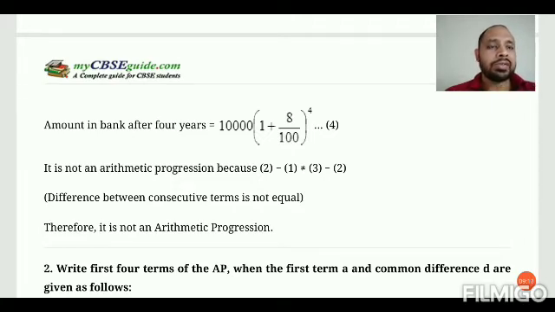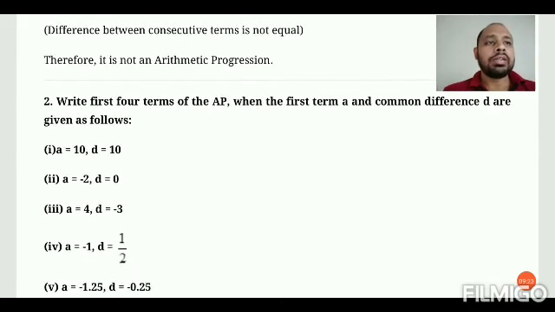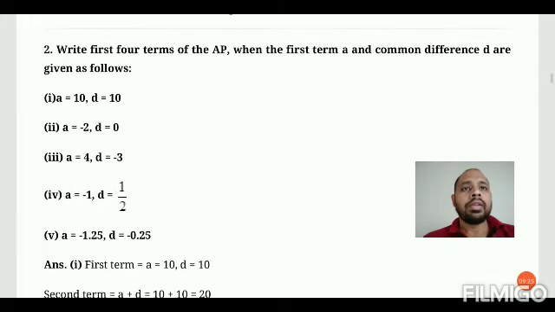Okay, these are the very simple questions that are given in exercise 5.1. Now moving to the next question, that is also very simple. In this one, you have to find the first four terms if the first term and common difference are given. Here, if you observe the question, in the first case, the first term is 10 and the common difference is 10. As we know, the standard form of an AP is, the first term is A, then the second term will be A plus D, the third term will be A plus 2D, the fourth term will be A plus 3D, similarly the nth term will be A plus (n minus 1)D. By applying this formula, we are going to solve these questions.